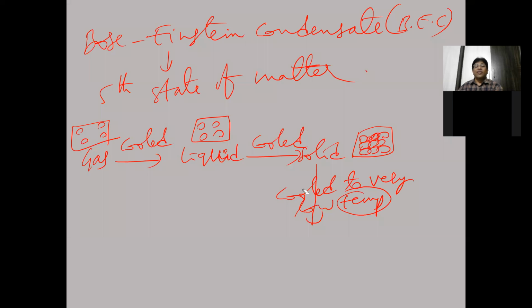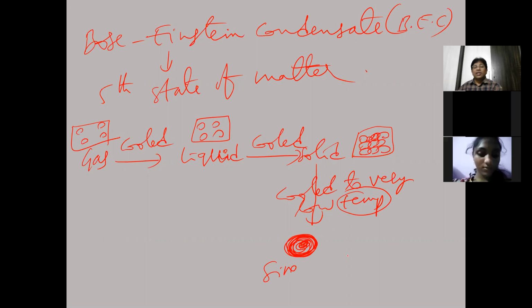Now what happens is that when you cool this solid to extremely low temperatures, all these particles of the solid will combine to form a single superatom. What is formed in Bose-Einstein condensate? A single superatom.